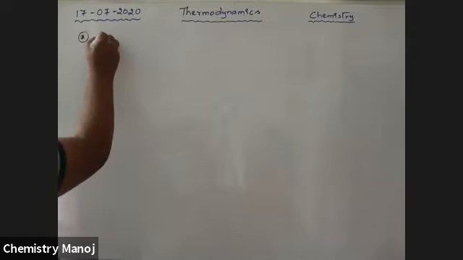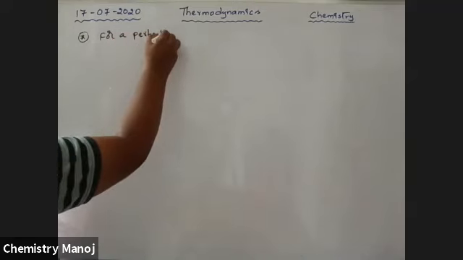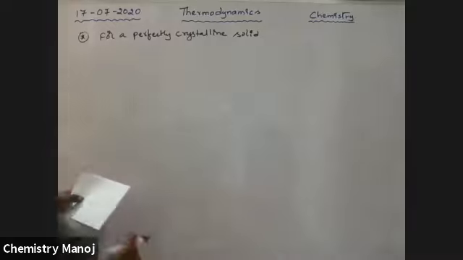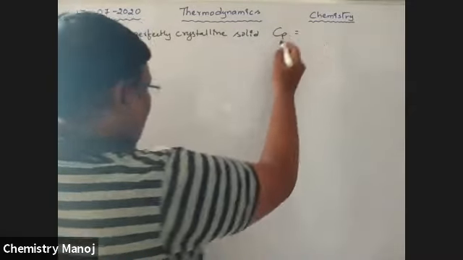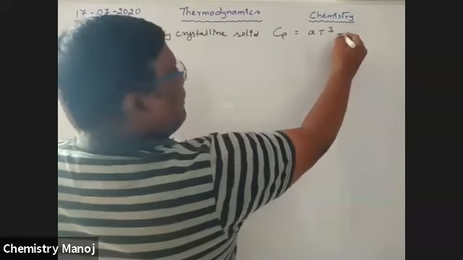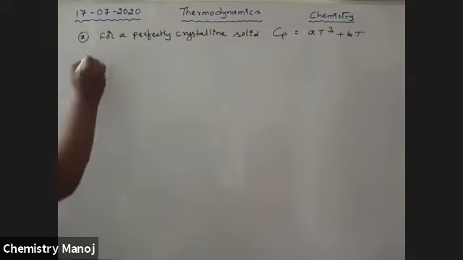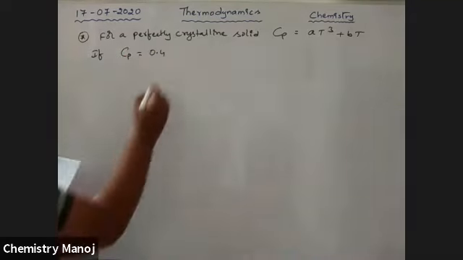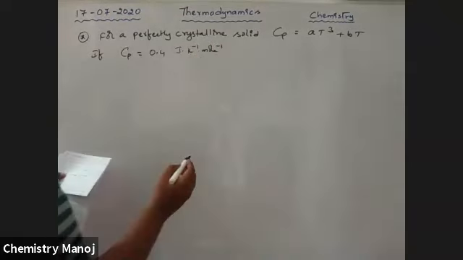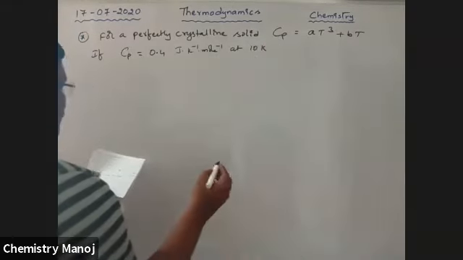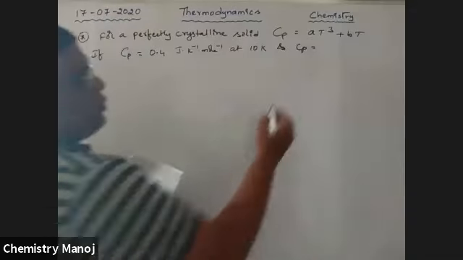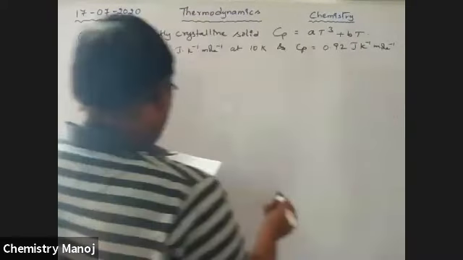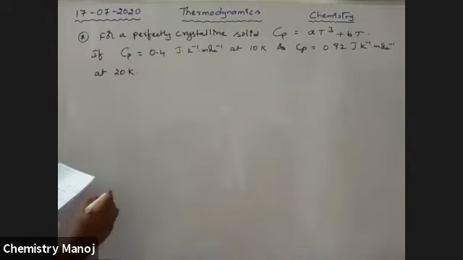For a perfectly crystalline solid, Cp is equal to A T cubed plus B T. If Cp is equal to 0.4 joule per Kelvin per mole at 10 Kelvin, and Cp is equal to 0.92 joule per Kelvin per mole at 20 Kelvin, find the molar entropy.